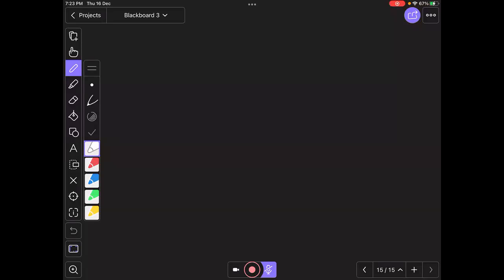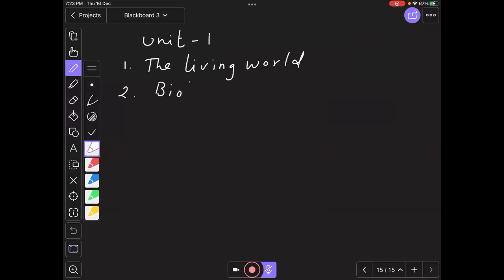So in 11th standard we have a number of units. The first unit, unit one, has 4 chapters. The first chapter is the living world. This is a small introduction chapter. And the second is biological classification.